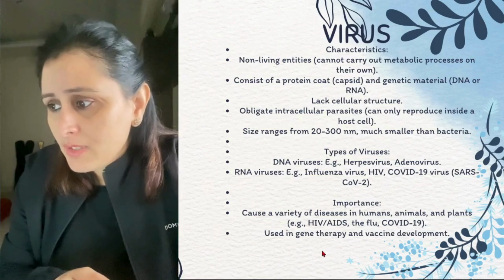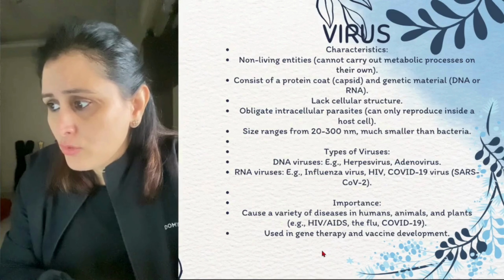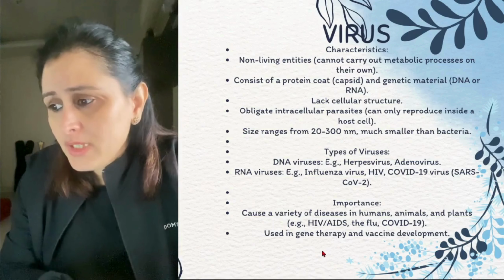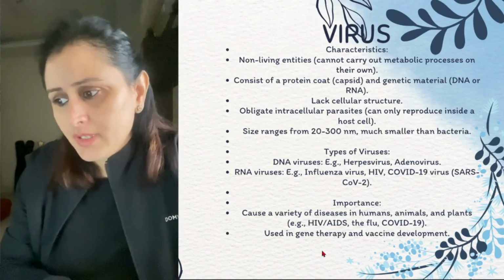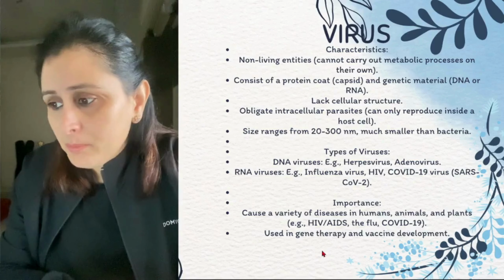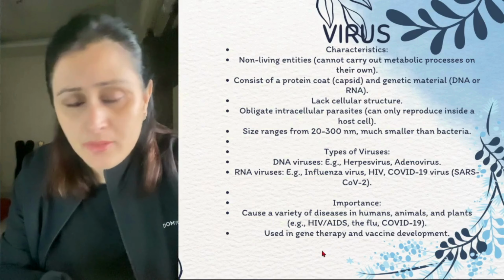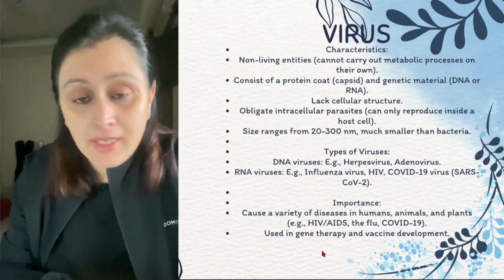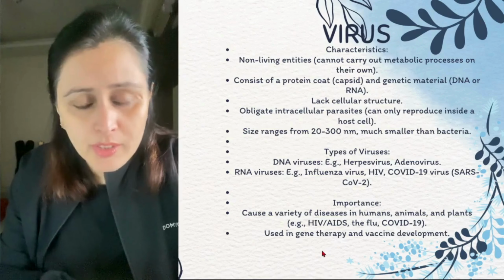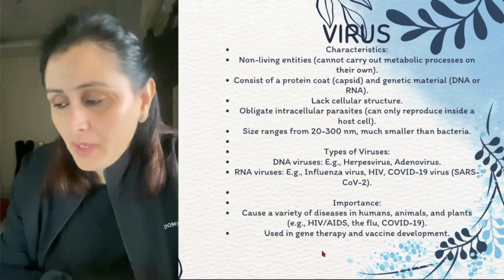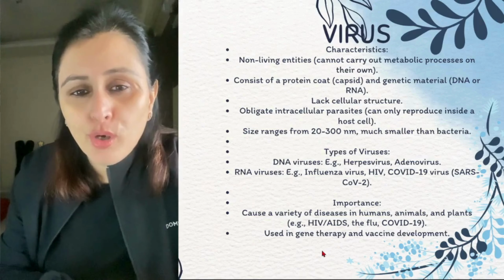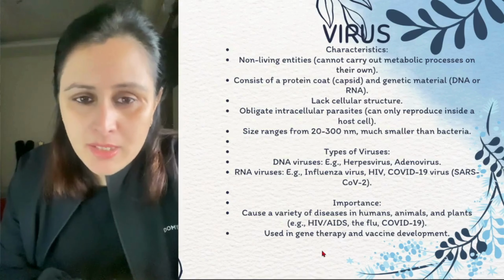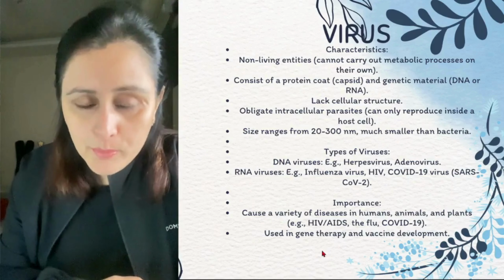Now types of viruses, we know that DNA viruses जो होते हैं वो है herpes virus and adenovirus. RNA virus है influenza, HIV, COVID-19 and SARS virus. ठीक है? So इनकी importance, they cause a variety of diseases in human, animal and plants as well, right? Every type of organism gets affected by these viruses. They're used in gene therapy and vaccine development. So vaccines banane mein bhi these viruses are used, right?